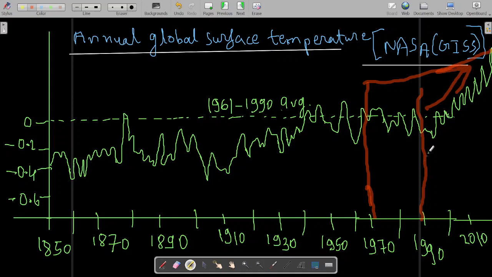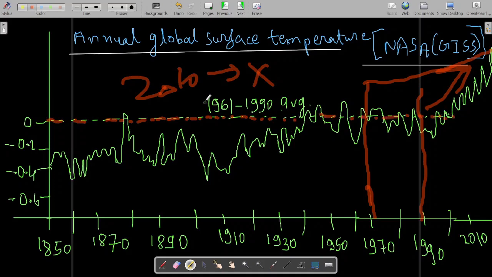If you consider after 2010, not even a single time have the temperatures gone below this dotted line. Global annual temperatures have never gone below this dotted line of the 1961 to 1990 average. Such a graph was never made after 2010. This is the biggest proof of global warming.